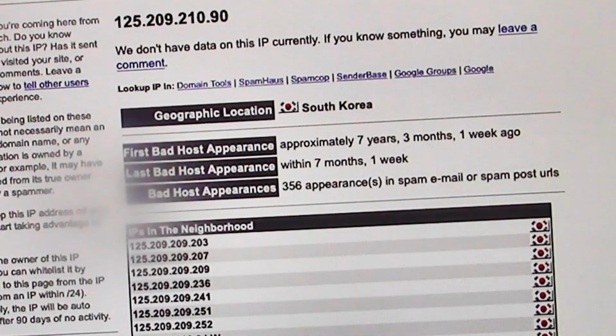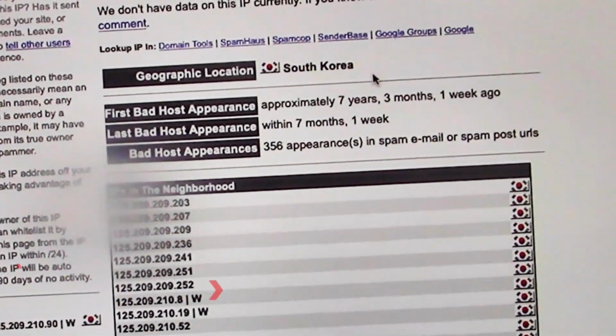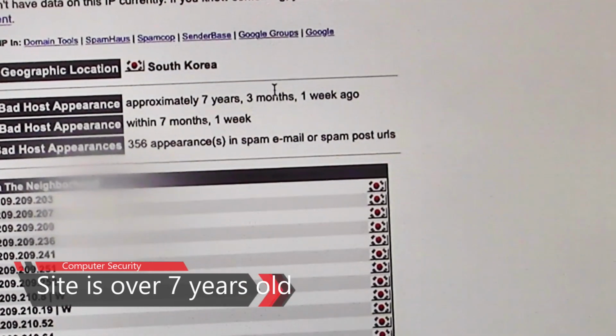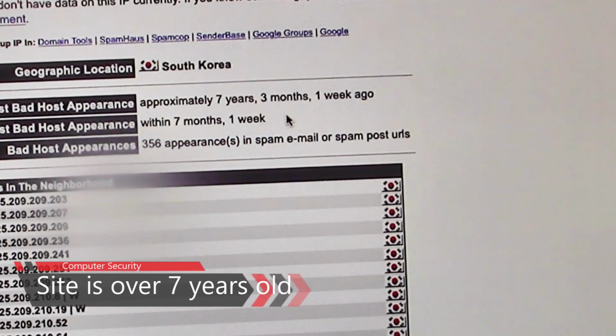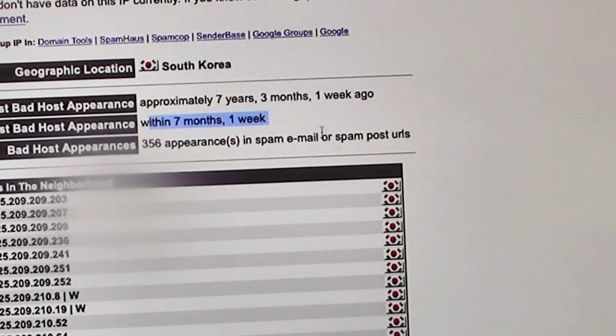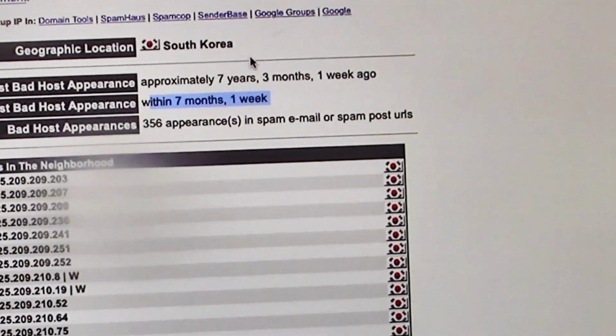We don't have any data on this IP currently, but it's South Korea, as we see here. And the IP appeared 356 times for spam. Bad host appearance: approximately 7 years old. So they've been using this site for 7 years.